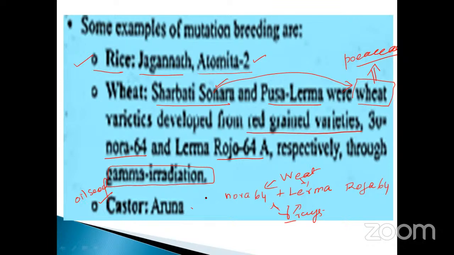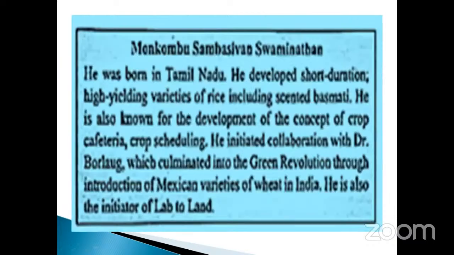Already you know Aruna, it's a new name. Aruna is a name, Sharbati Sonora is also a name. Jagannath, Atomita 2, the number depends on the discovery, like the number of the time, it may be different. So these are the importance.